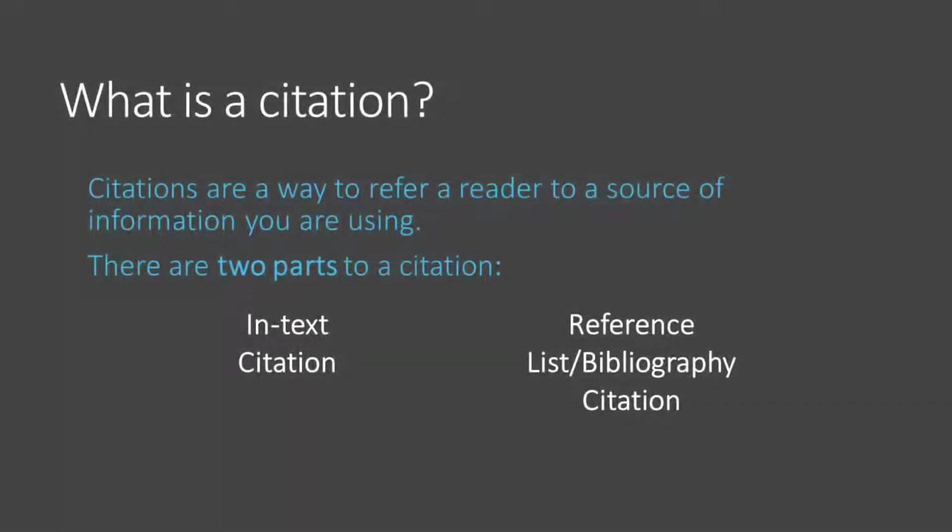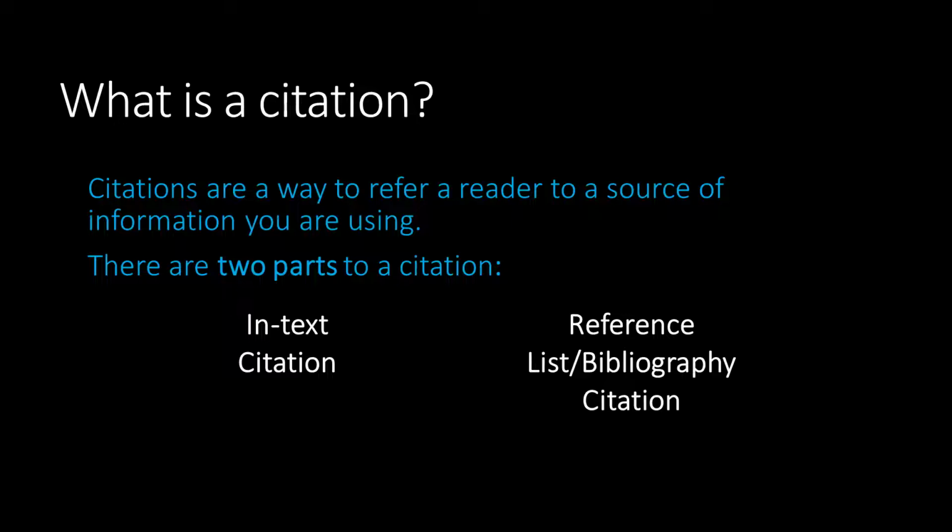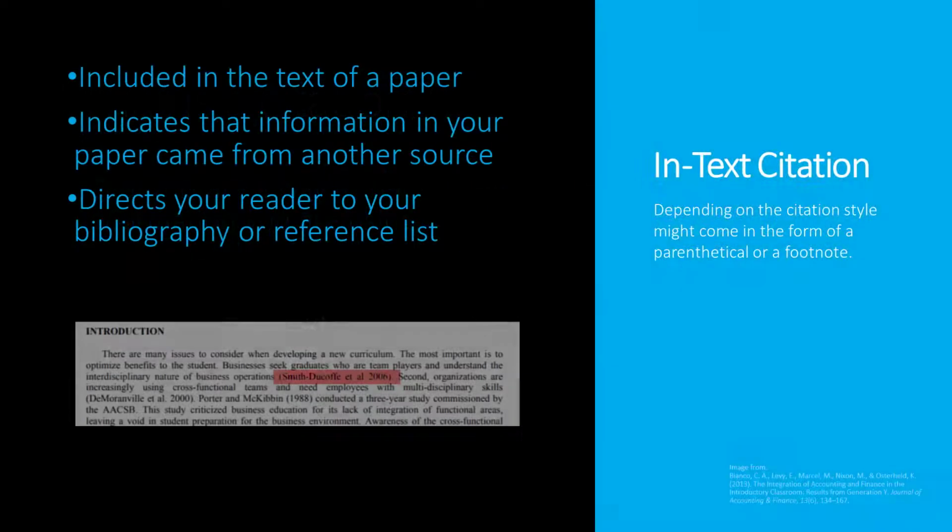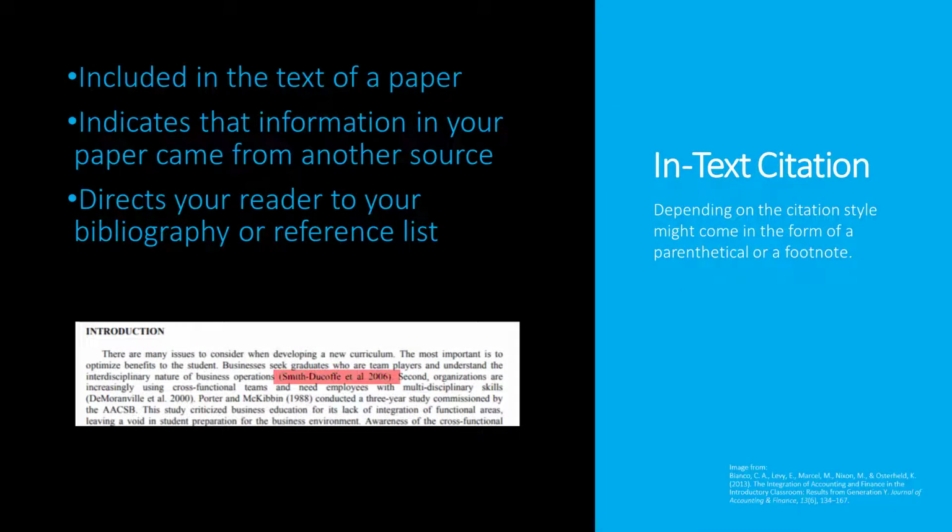To cite, you will need to use citations. A citation is a way to refer your reader to the source of the information you are using. A citation is comprised of two parts. The first part is an indicator that signifies to your reader that certain material in your paper or project came from another source and to consult your bibliography for further information about the source.